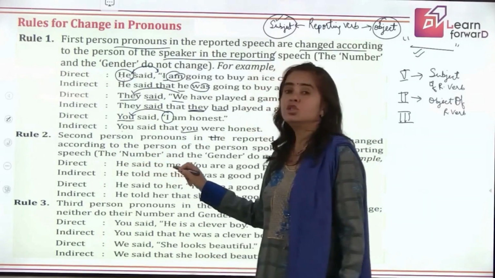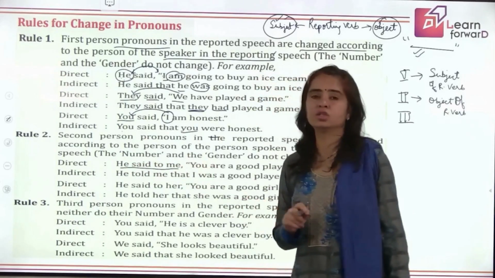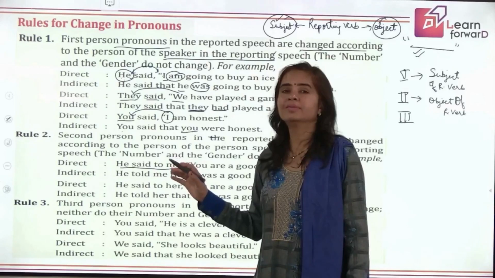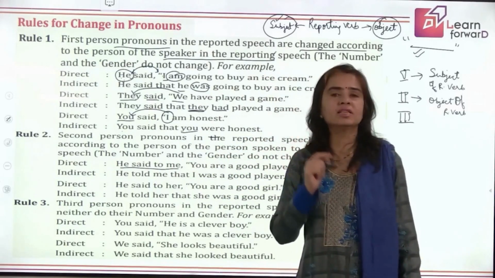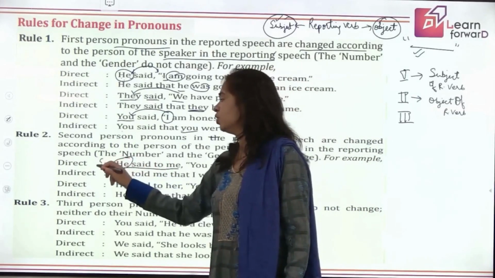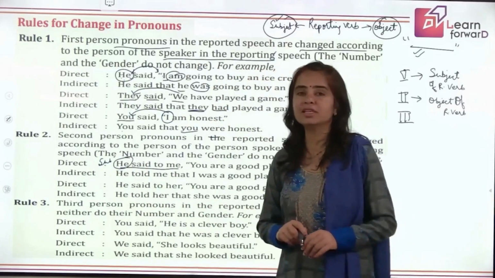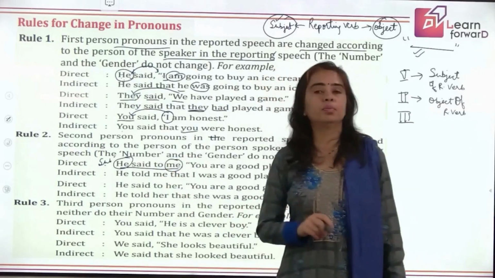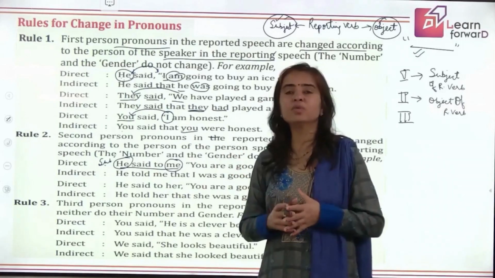He said to me. Now this is your reporting part, children. He said to me. What is the reporting verb here? Said to is called the reporting verb. Now what is the subject of the reporting verb? Yes, he is the subject of the reporting verb. And what is the object? Do you have any object here? Yes, me is the object of the reporting verb. And which person is it? Perfect. It is first person pronoun.